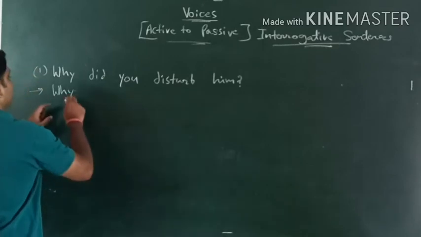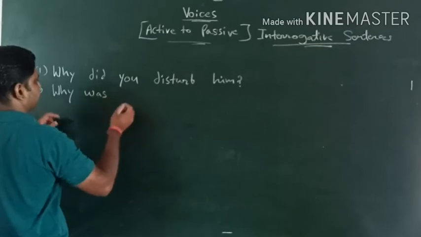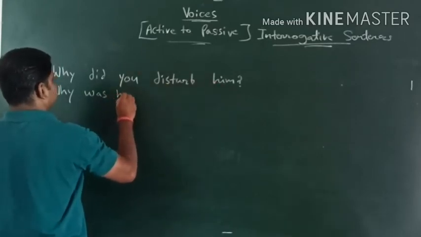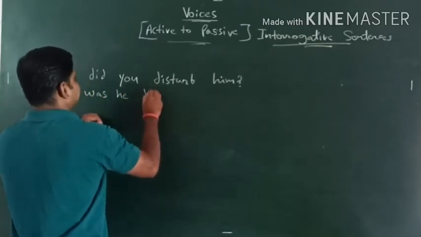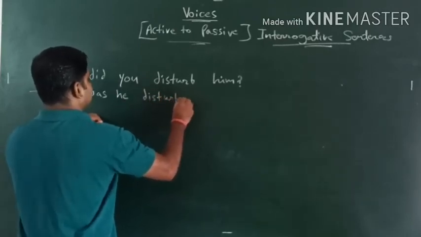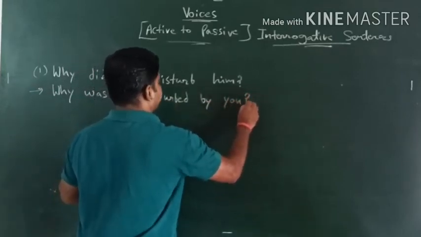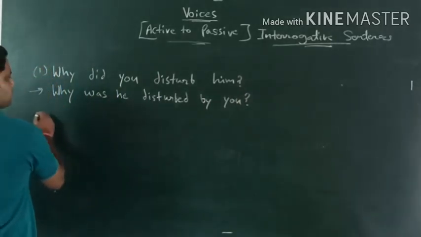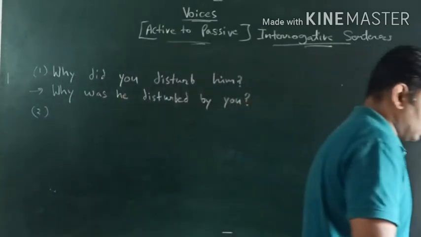Okay, so why was he disturbed? We got an object. So why was he disturbed, we'll take the third form of the verb. Why was he disturbed by you? Okay, so why was he disturbed by you? So this is the way how we deal with that. Let's check out another one.